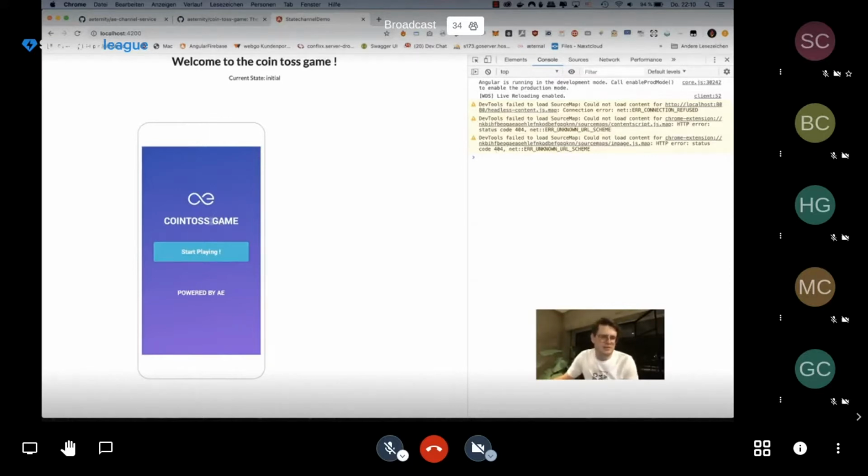To show it off to you, we used the coin toss example, where two parties create a state channel and deploy a smart contract, and there they play a coin tossing game. One party tosses a coin but does not reveal which side it is, because it's storing only a hashed version of its answer, and the other party is trying to guess whether it was heads or tails. Then the first party has to reveal, and based on that the outcome is determined, whether someone has won or lost.